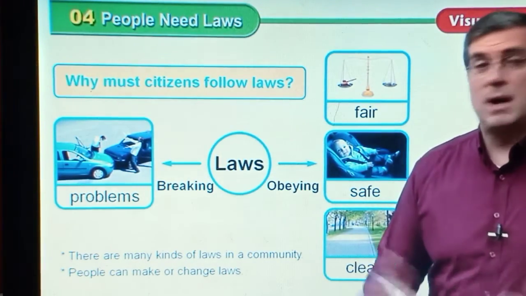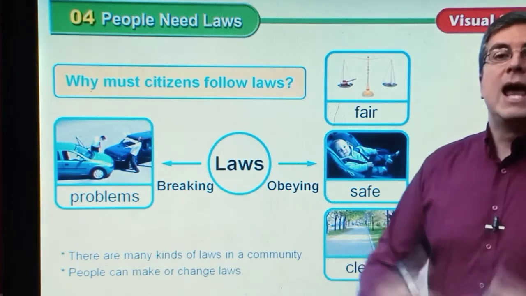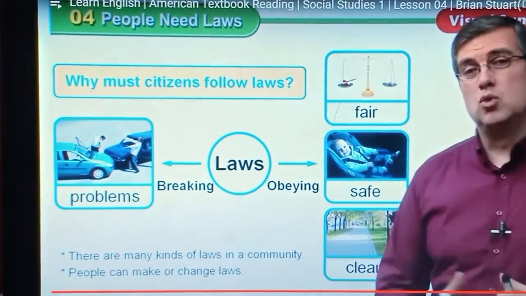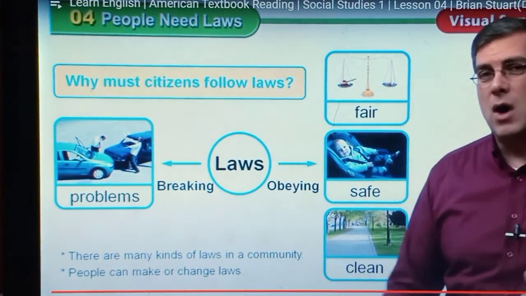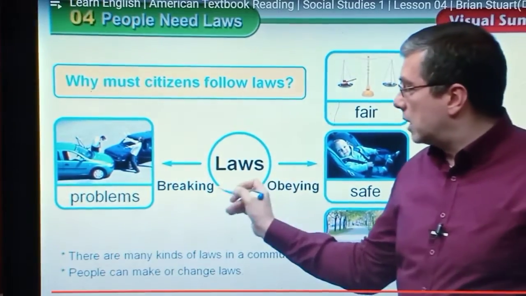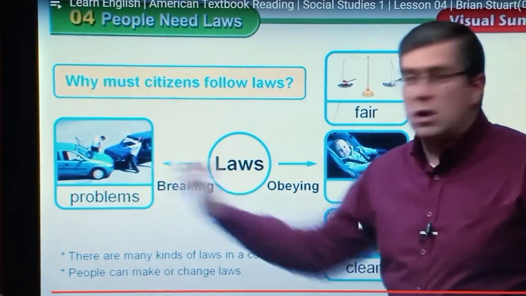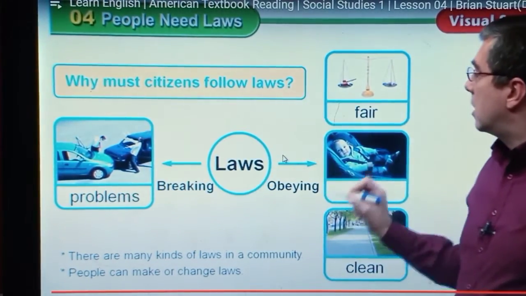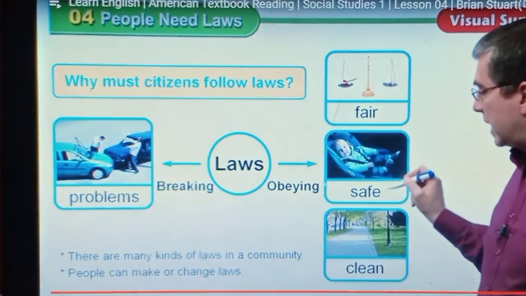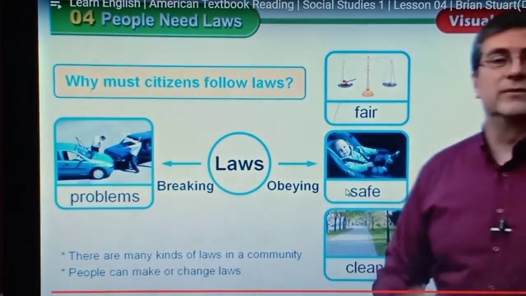People need laws too. Laws are really important for the community. If they don't have laws, your community will be a messy and dangerous community.